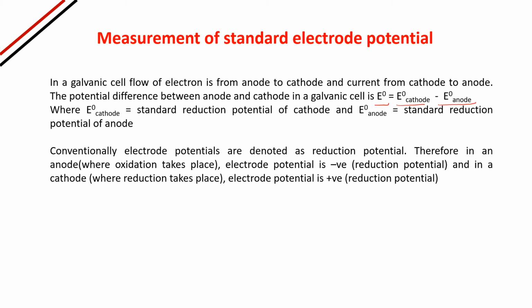Electrode potential is negative, which is reduction potential. And in the cathode, where reduction takes place, its potential is positive. That is also reduction potential, but the value will be positive. And for the oxidation potential, the reduction potential will be negative. Okay?